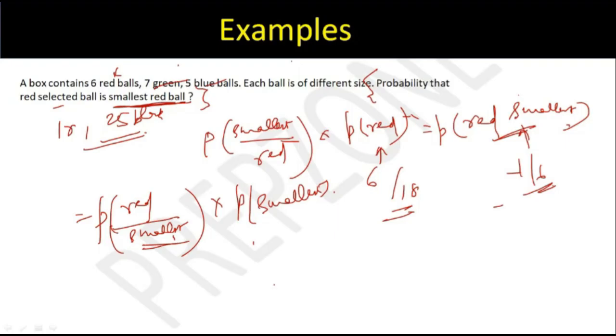The question is as good as saying you have 6 red balls. What is the probability that the ball you have chosen is the smallest? Out of 6 red balls, every ball is of a different size, so the smallest red ball has to be 1 out of 6. Right? So yeah, I think this was not needed. Thanks. The answer directly comes out to be: 6 red balls, 1 will be smallest, so the answer will be 1/6.